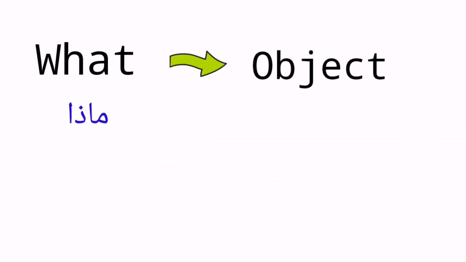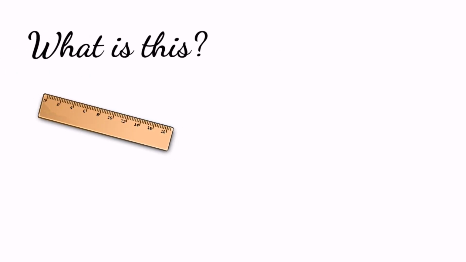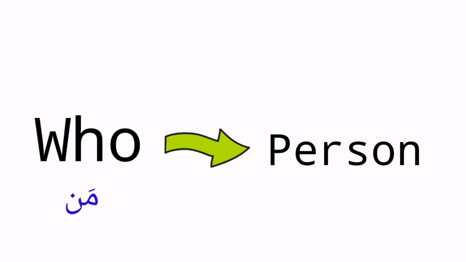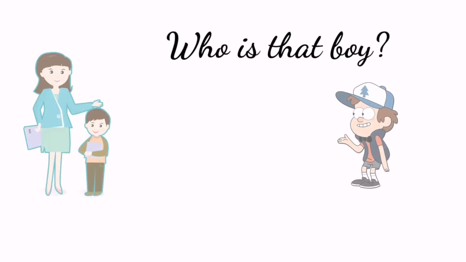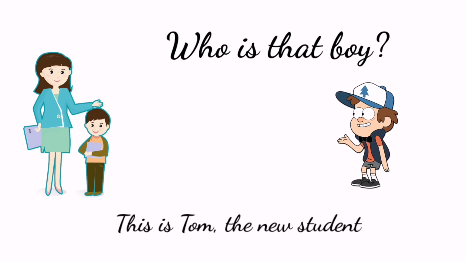What is used for the object. For example, what is this? This is a ruler. Who is used for the person. For example, who is that boy? This is Tom, the new student.